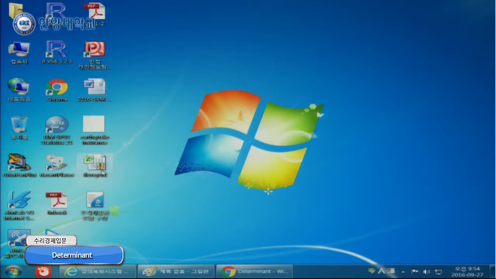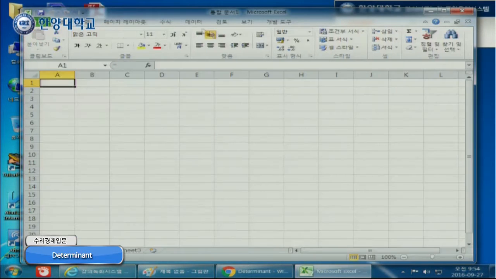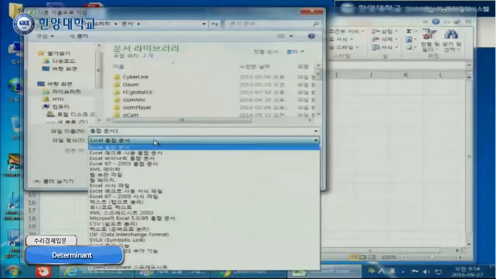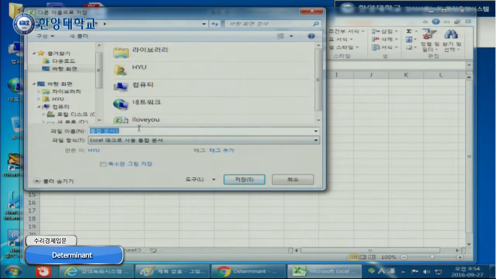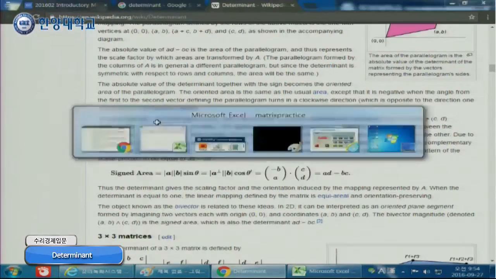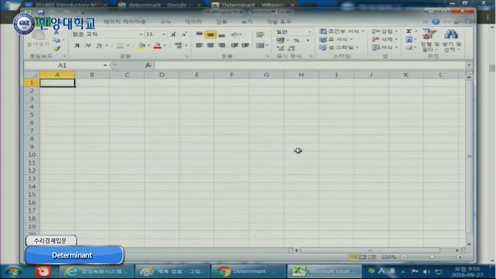So let me start again. You can start Excel, and then you save this one as XLSM format. Matrix practice. Okay. Usually I delete tabs which I don't need. I need only one tab. So the file format is XLSM now.